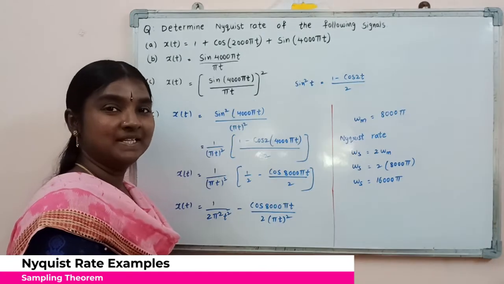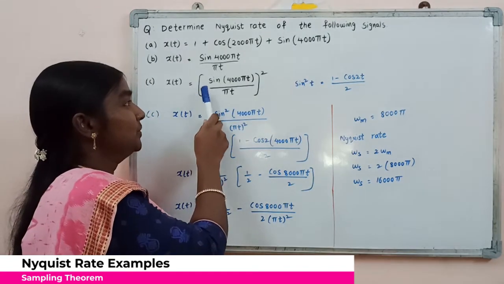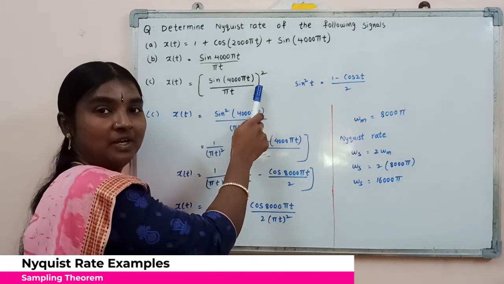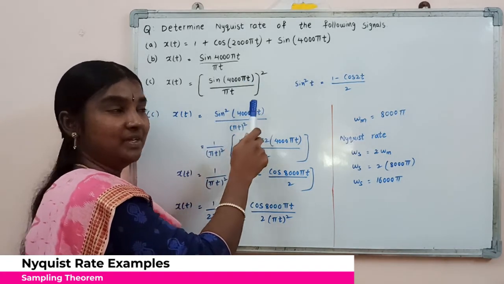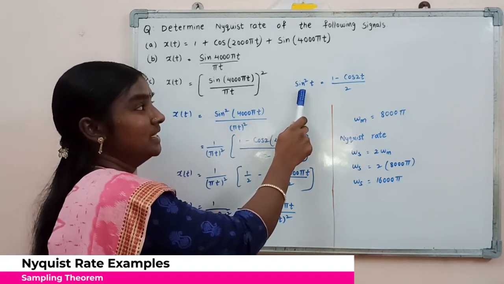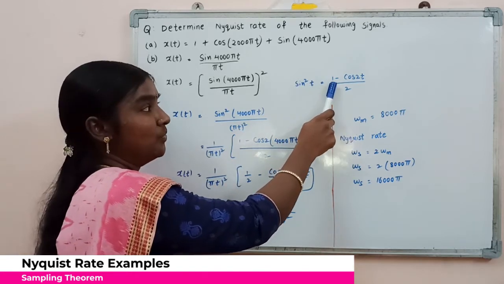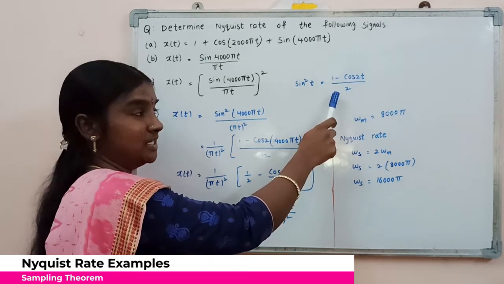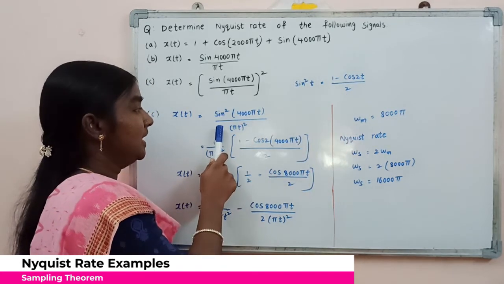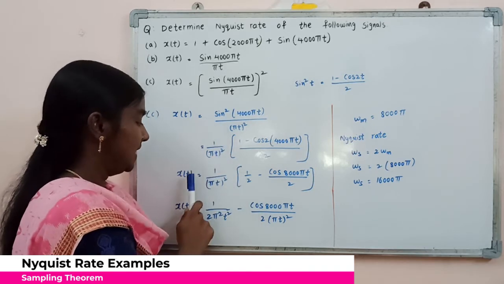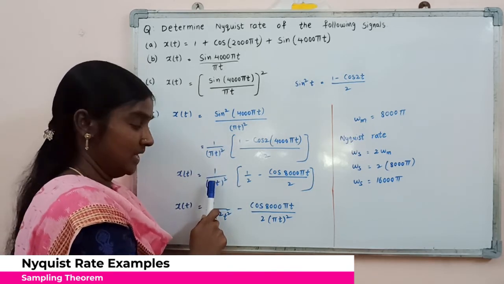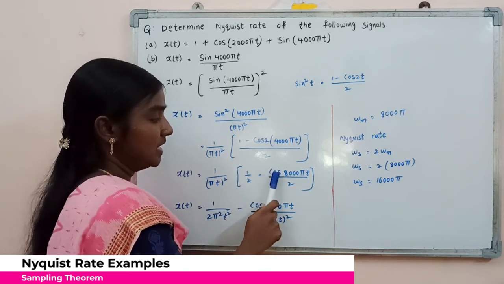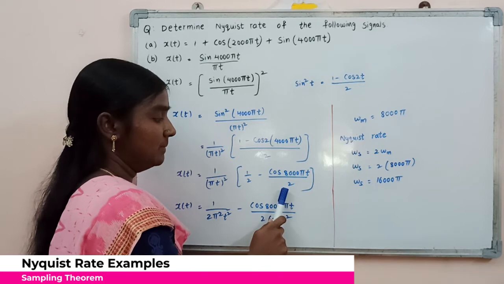Now we will see the signal x of t equal to sine of 4000 pi t divided by pi t, whole square. To simplify this one, we will consider a principle: sine square t is equal to 1 minus cos 2t divided by 2. By using this principle, we can write x of t as 1 by pi t whole square into 1 by 2 minus cos of 8000 pi t divided by 2.